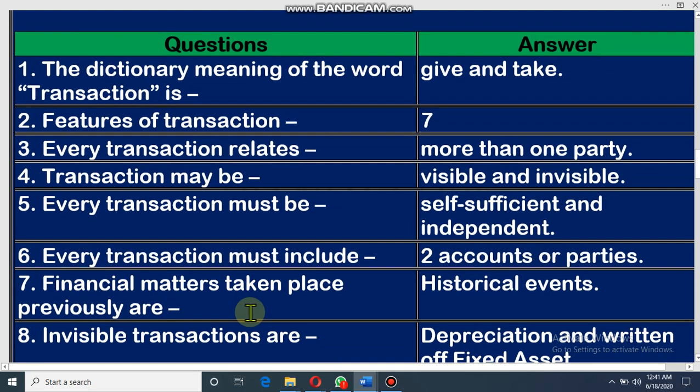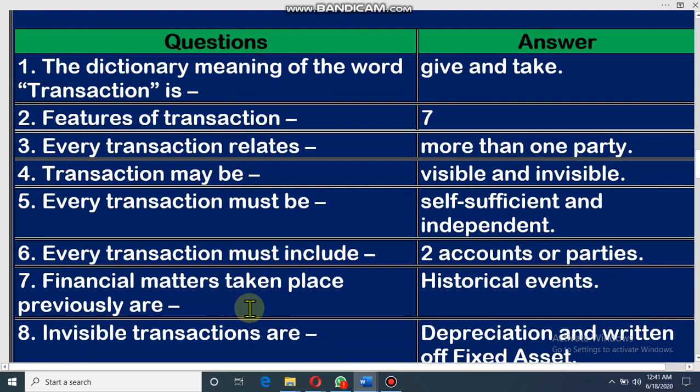Dear student, the first MCQ: the dictionary meaning of the word transaction is give and take. Earlier I have discussed that transaction means give and take. If you give any benefit, and instead of that you receive any benefit, then it is a transaction. So the dictionary meaning of transaction is give and take.